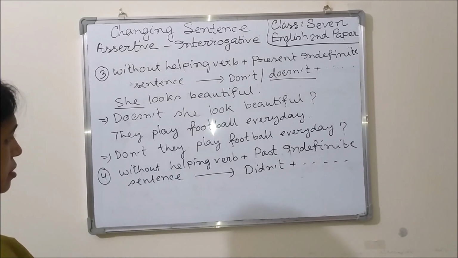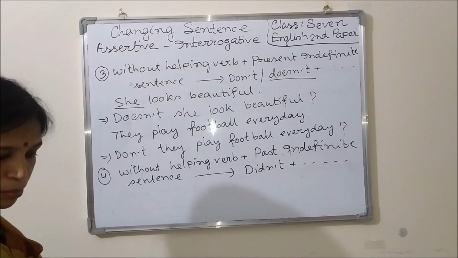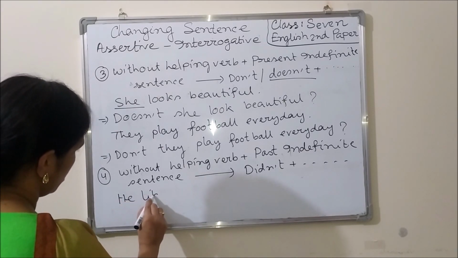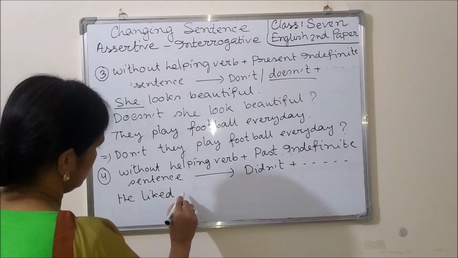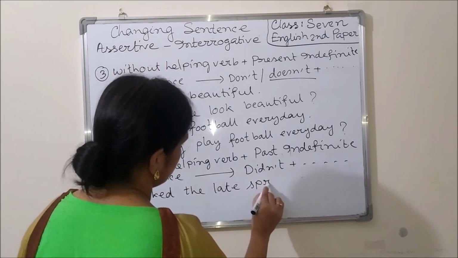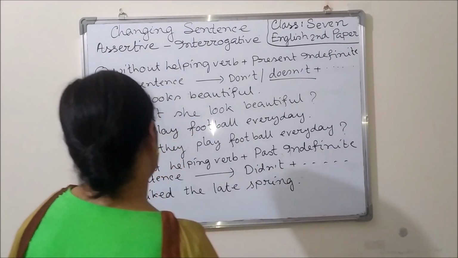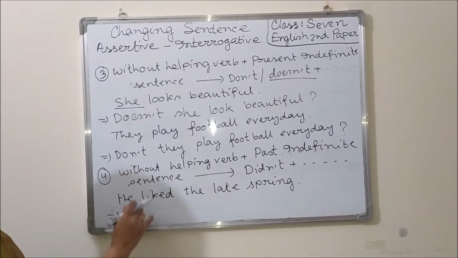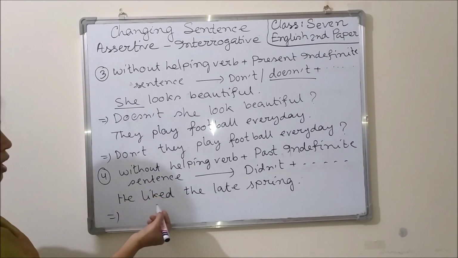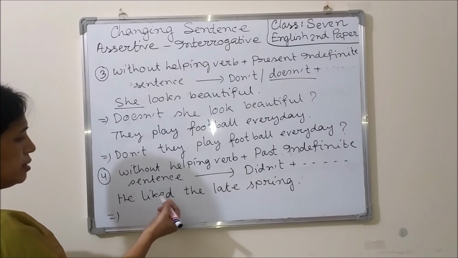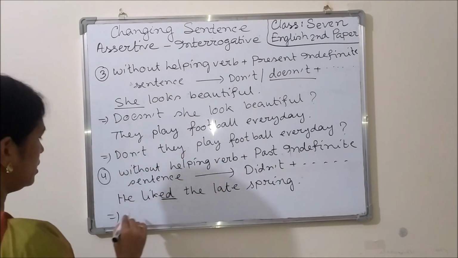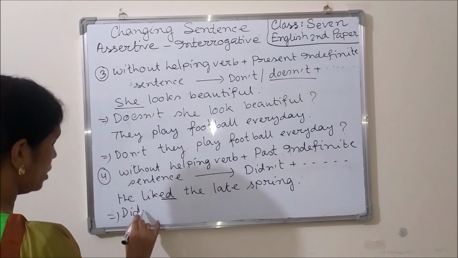Okay, dear learners, let us see an example. He liked the late spring. We can see that in this example there is no helping verb and the sentence is in past indefinite tense. That's why we have to use didn't to make it negative interrogative.